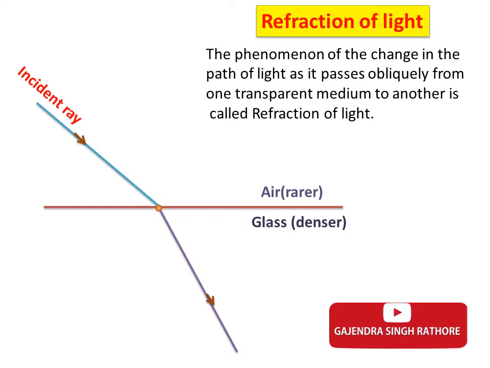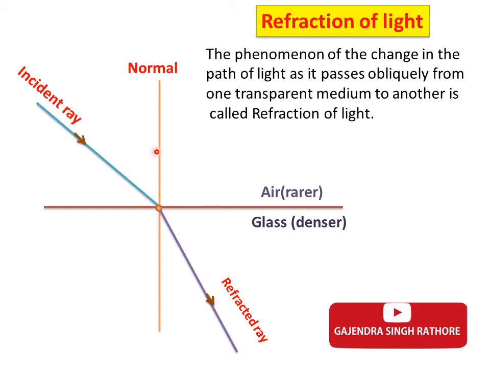The path along which the light travels in the first medium is called the incident ray, and in the second medium is called the refracted ray. The angles which the incident ray and refracted ray make with the normal at the surface of separation are called the angle of incidence and angle of refraction.